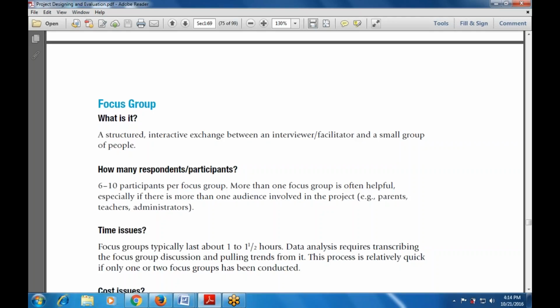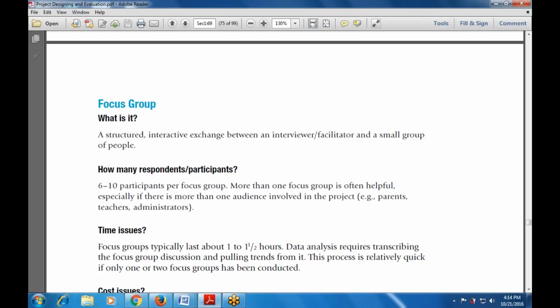Transcribing the focus group discussion means data analysis is also used with the focus group discussion, and also pulling the trends from it. Pulling the trends means pulling out whatever data is required. This process is relatively quick if only one or two focus groups have been conducted, while if more groups are conducted it takes longer.